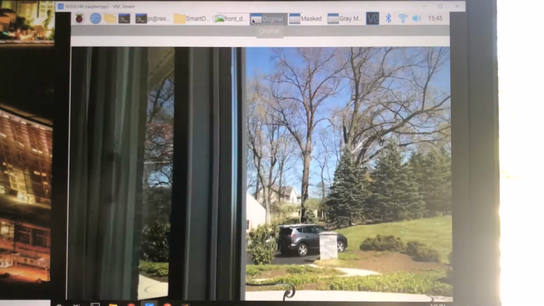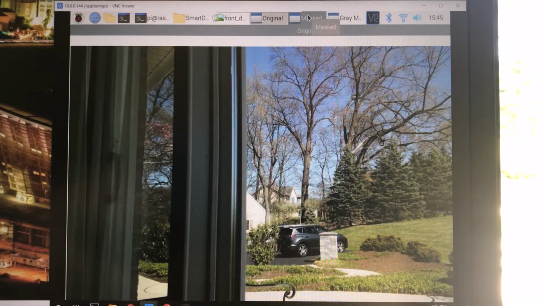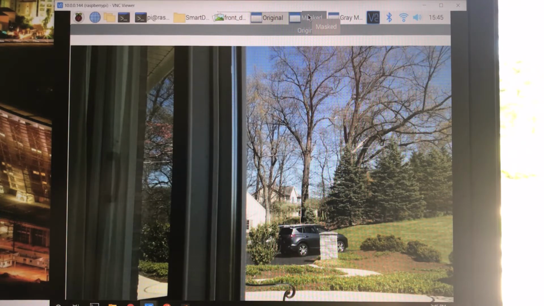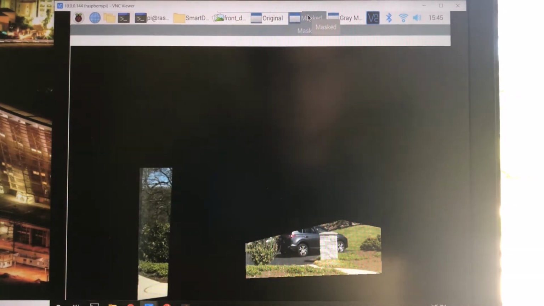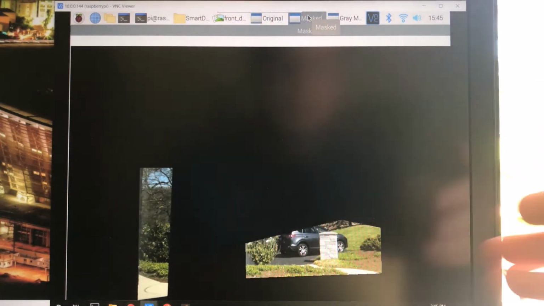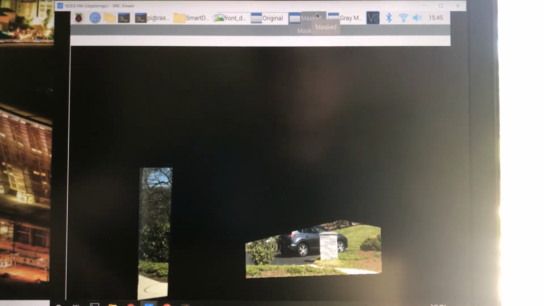Here you can see once again the original photo that we had, and we'll be applying a mask to it so that we only care about these certain regions of interest where a person might be walking. So here you can see that it's mostly just right where the pathway is and just in front of the door. Then we'll convert it to grayscale, just to reduce the processing time for each image.